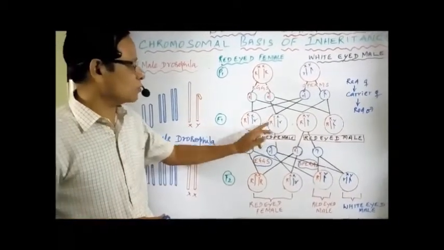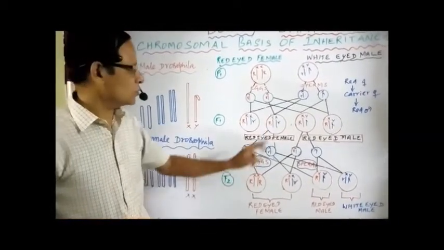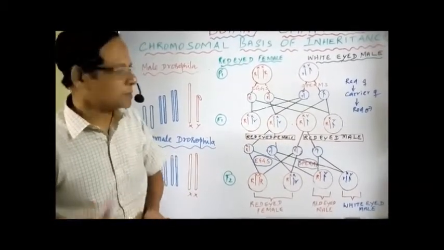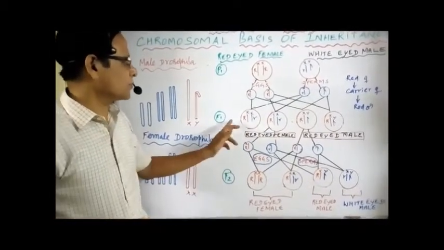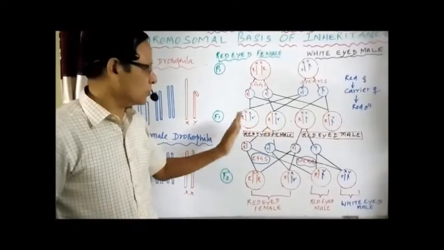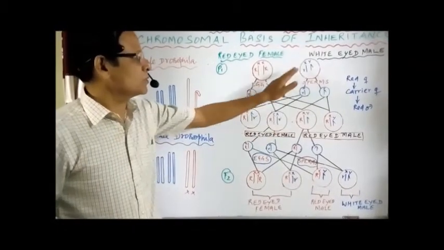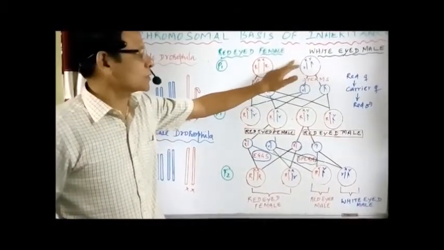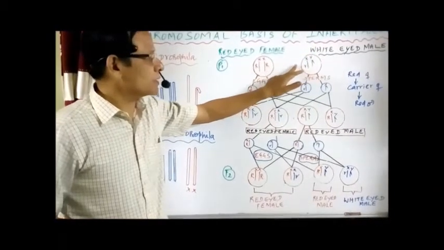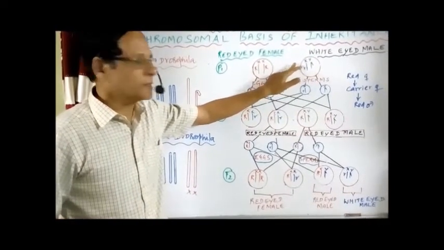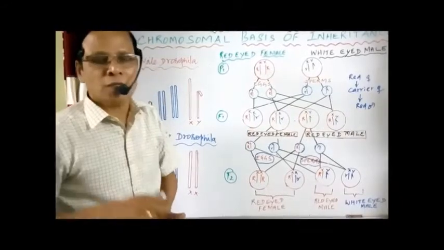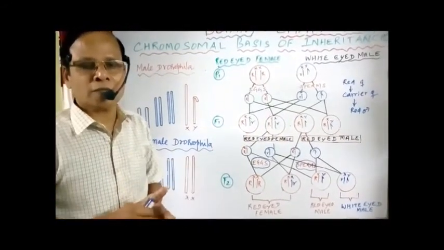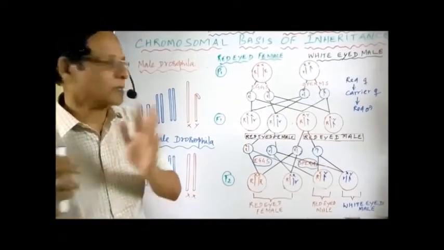You see one capital R and one small r gene, dominant and recessive genes. Now this is the F1 generation, all are red-eyed, both males and females. So the father, the first one, is a white-eyed male. When the father is white-eyed, then definitely the son would be red-eyed, as in the case of color blindness. Father normal, son would be colorblind.